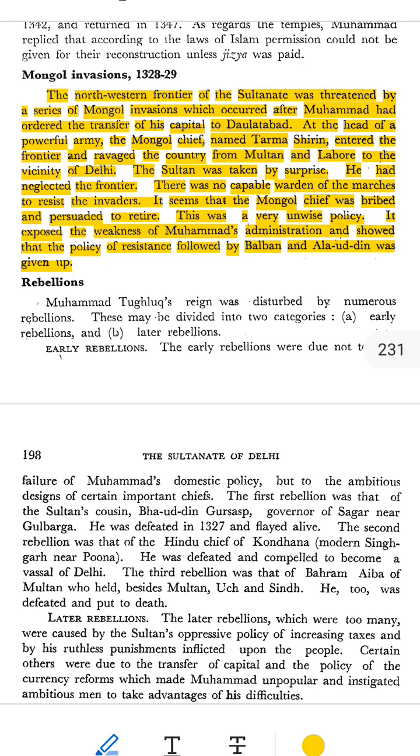This attack was unexpected because Muhammad had neglected the frontier. There were no experienced commanders, no prepared army, and no forts ready to resist the Mongols. The Sultan was caught by complete surprise.